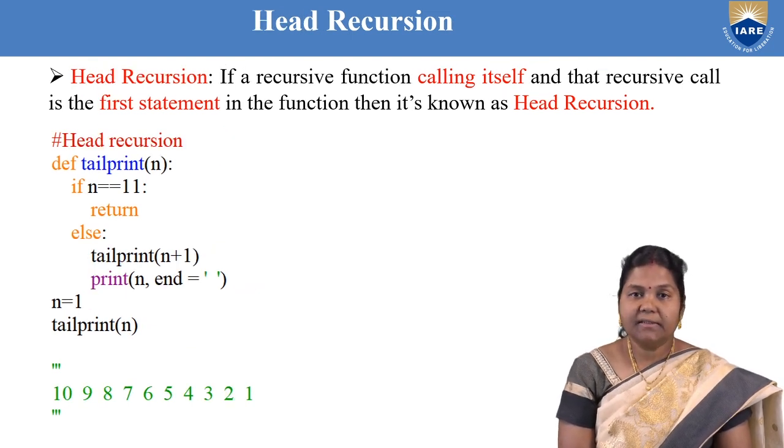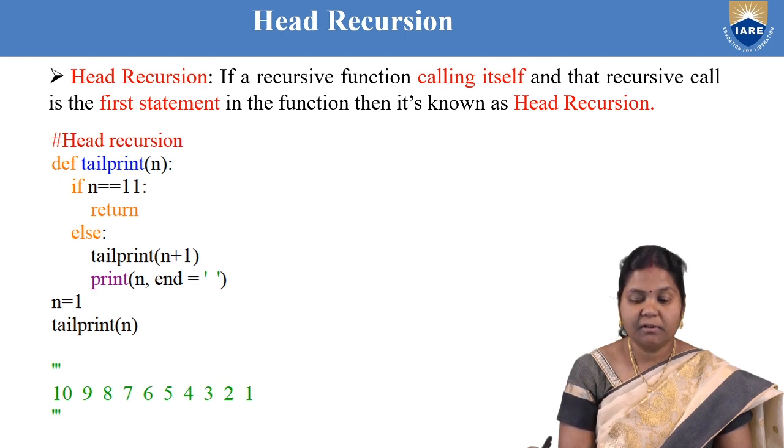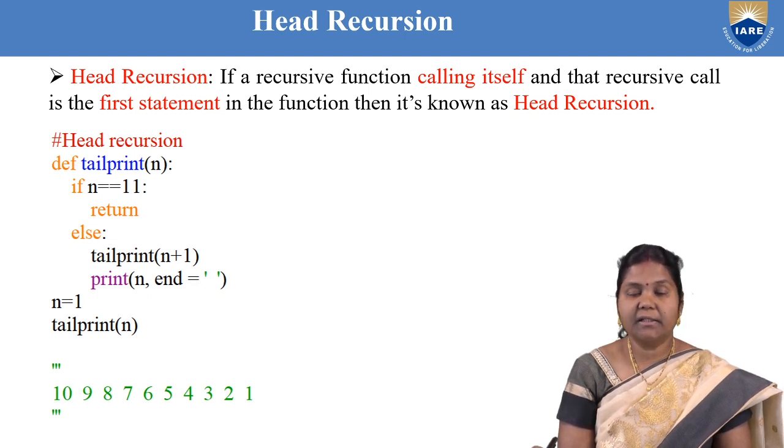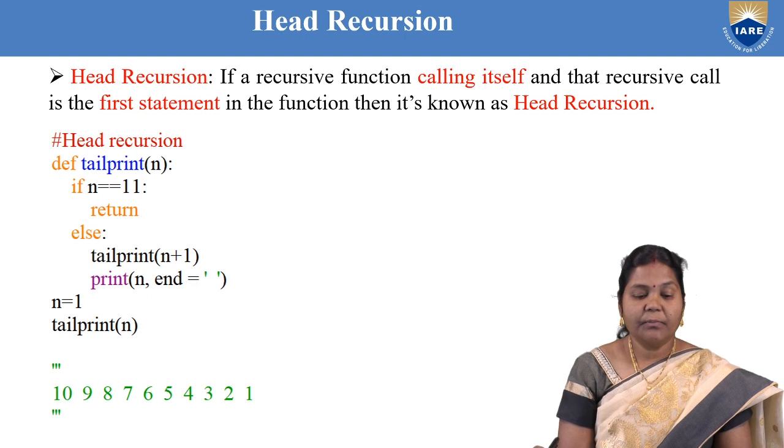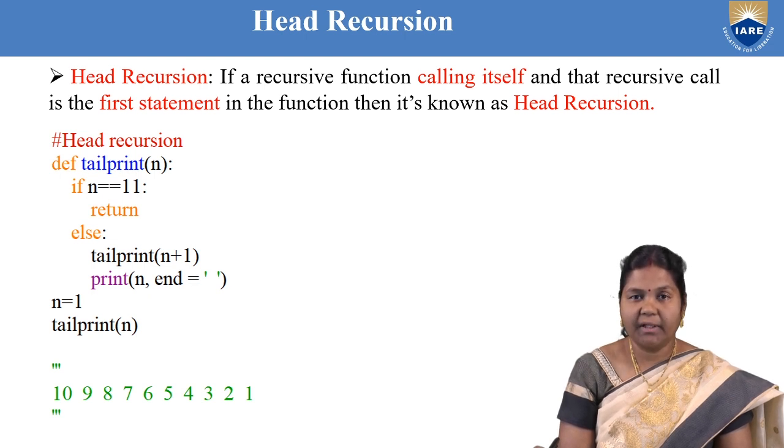Now let us see a similar example for head recursion. First of all, what is head recursion? Head recursion is nothing but if a recursive function is calling itself, that means it is direct, and that recursive call is the first statement in the function, then it is called head recursion. So the only difference is when you are calling the function, before printing or after printing. If the call is the last statement in the function, it becomes tail recursion. If it is the first statement, then it is called head recursion.